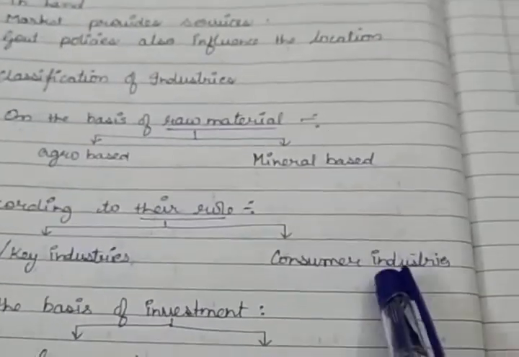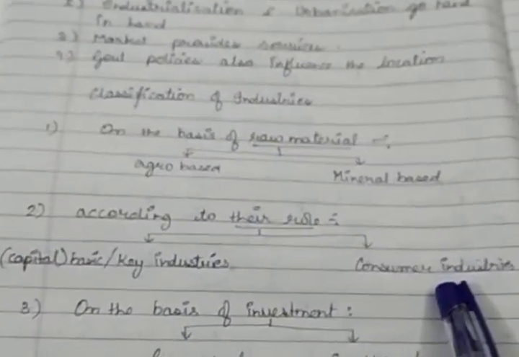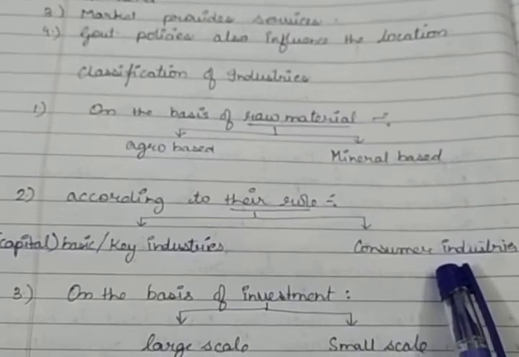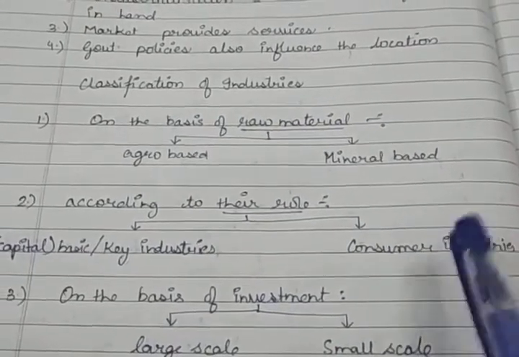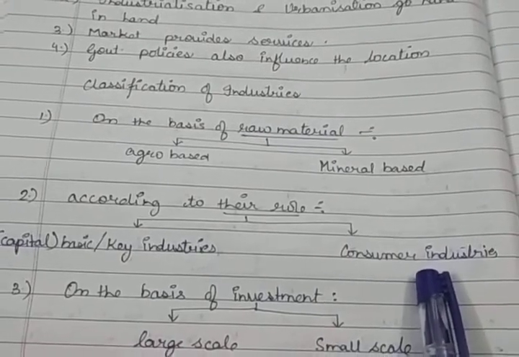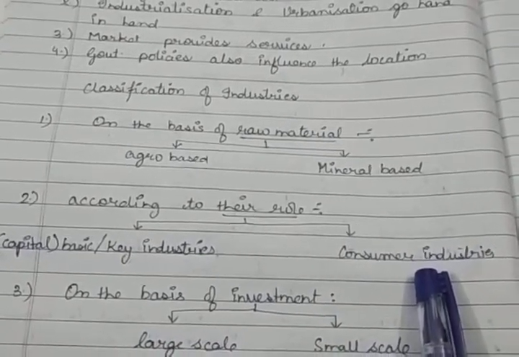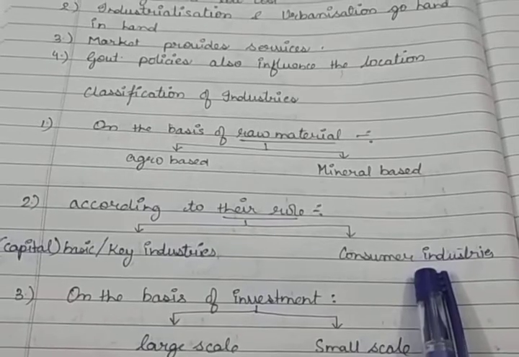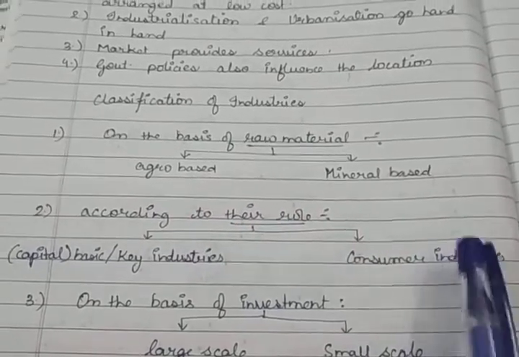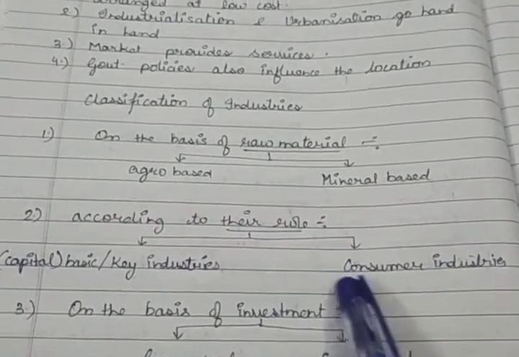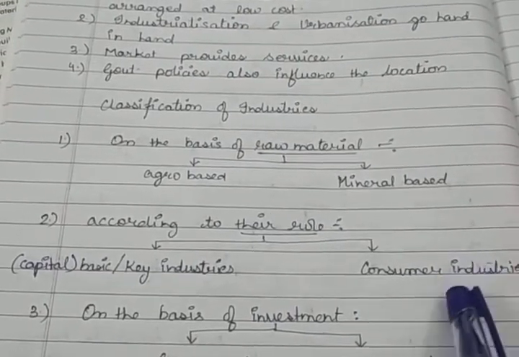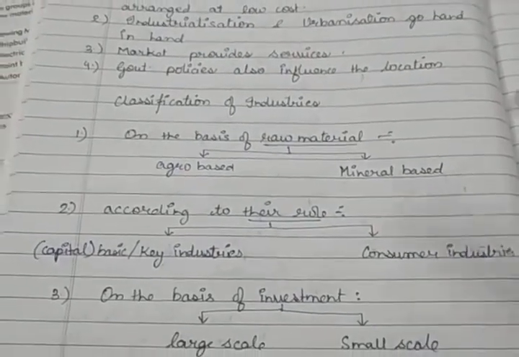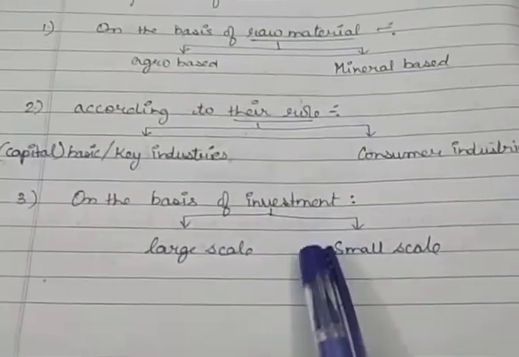Another one is the consumer industries. Consumer industries are those industries which produce the goods which can be directly consumed by the consumers. That means just like toothpaste, clothes, that we are directly consuming. So the industries which are producing such types of goods which can be consumed by the consumer directly are consumer industries. Now the next one is on the basis of the investment.